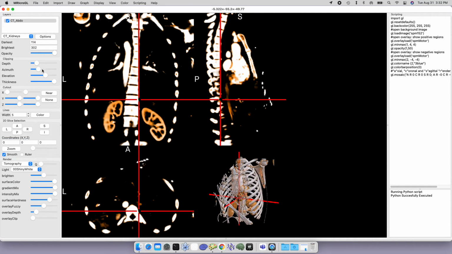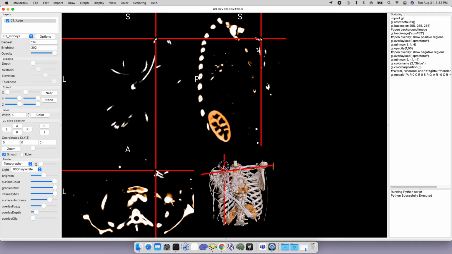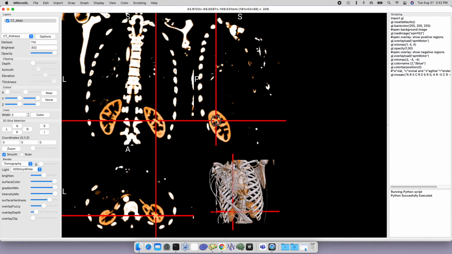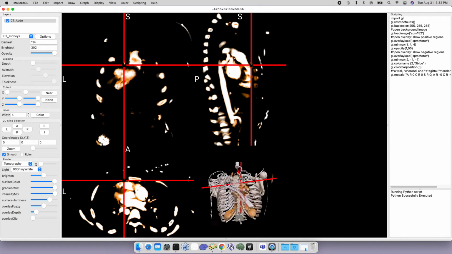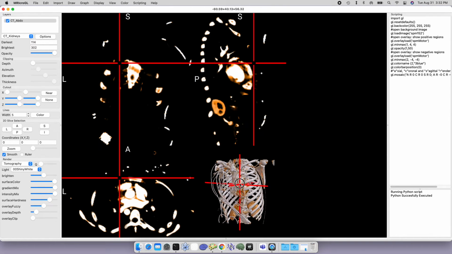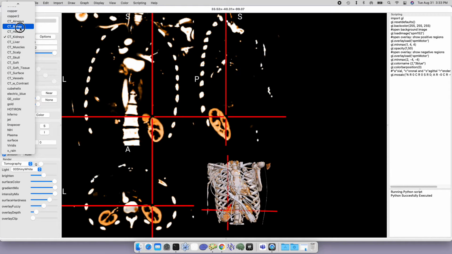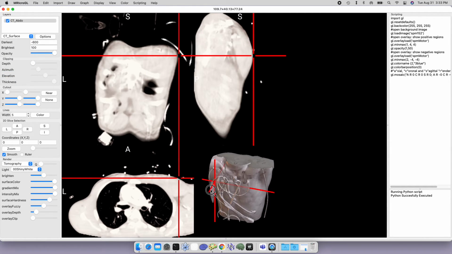And so this is a chest image where we can really see that the person has their kidneys shown very well because they've been given a gadolinium contrast. They're very distinctive and easy to see in this particular scan on the rendering. We can see the kidneys very easily with this rendering. And that's a very different type of surface than if I chose, let's say, the surface of the body, and we saw what the outside of the person's body looked like.